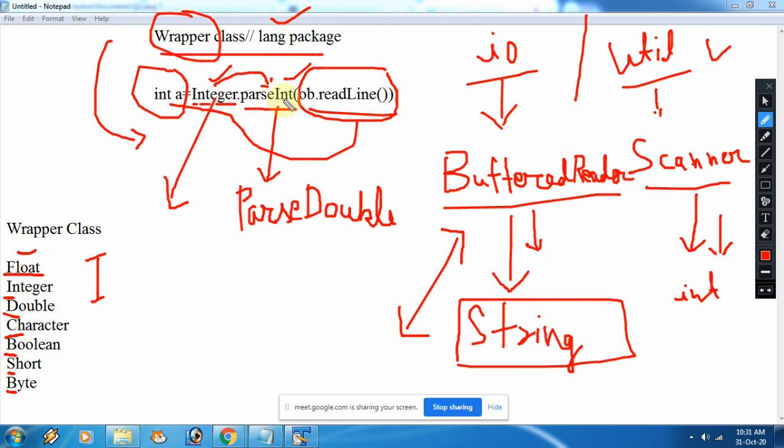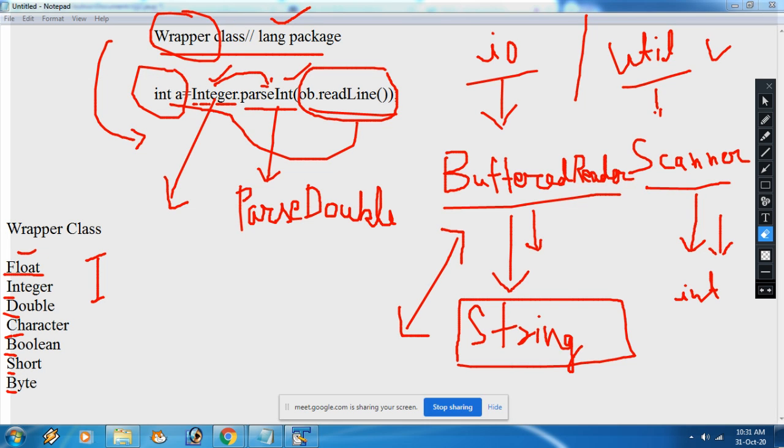Each wrapper class has the method parse. Parse int, what is it used to convert? The string into the integer data type. So parseInt, parseFloat, parseDouble, parseCharacter, parseBoolean, parseShort, parseByte. These methods are available only in the particular respective wrapper class. Am I clear, everyone? I hope this one is clear, right? And how to take input using the buffer reader, that I will show you.